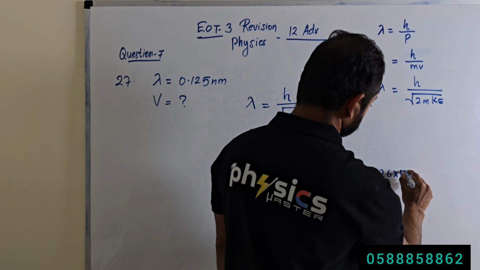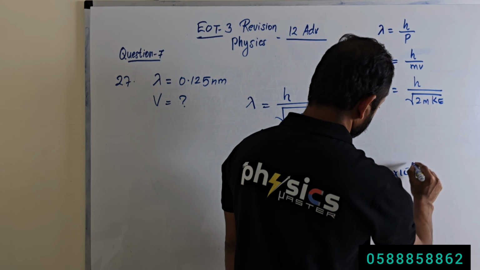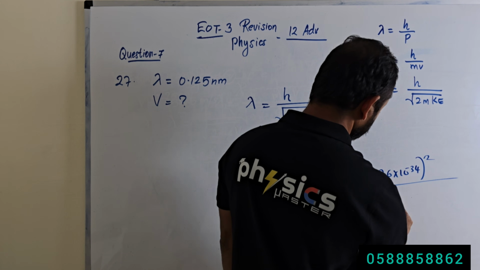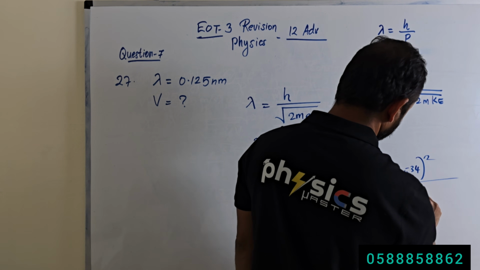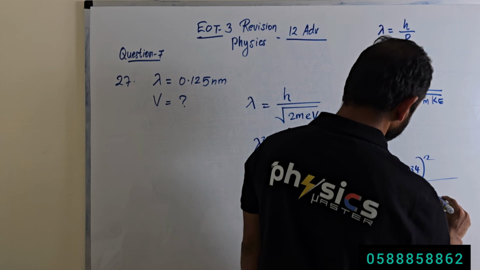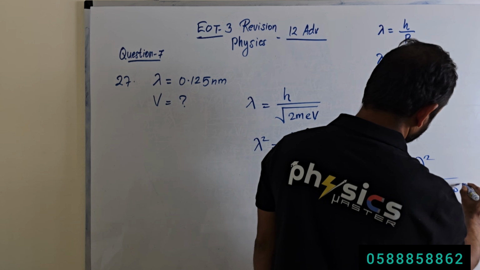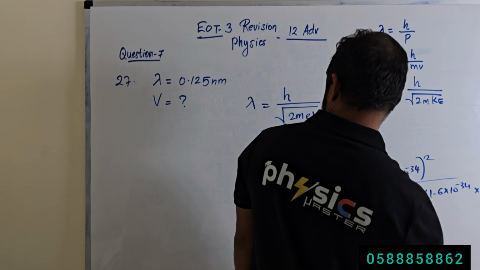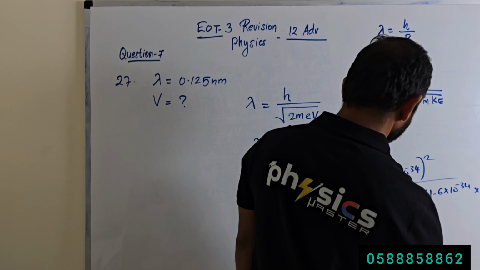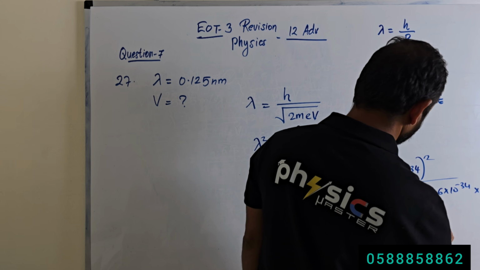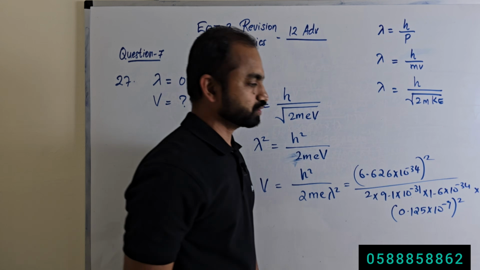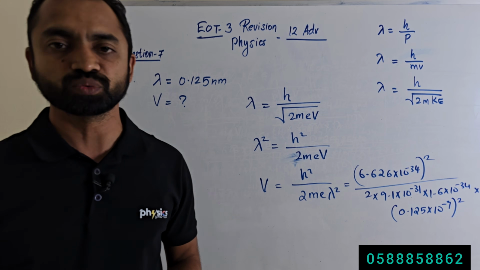That equals 6.626 times 10 to the power minus 34, squared, divided by 2 times 9.1 times 10 to the power minus 31 kilogram times 1.6 times 10 to the power minus 19 times the wavelength, 0.125 times 10 to the power minus 9 meter, squared. So use this in the calculator and you will get the answer.